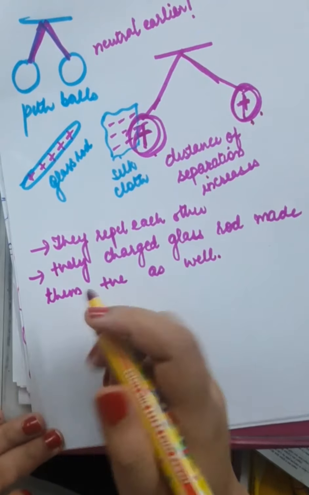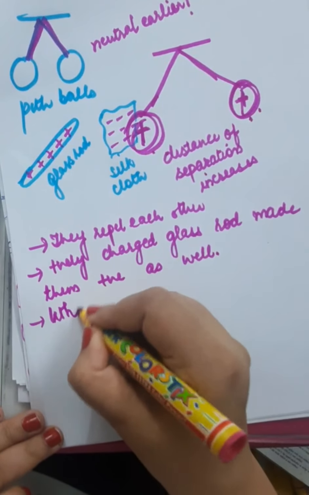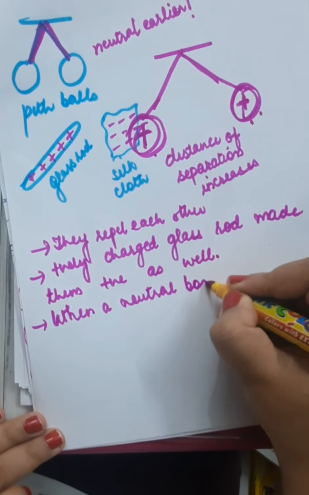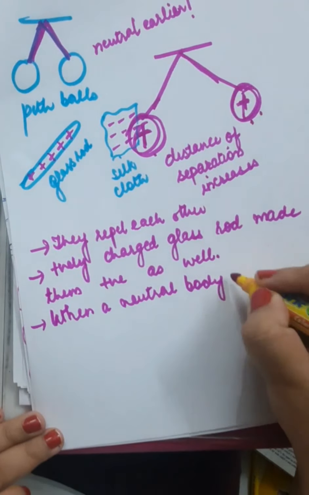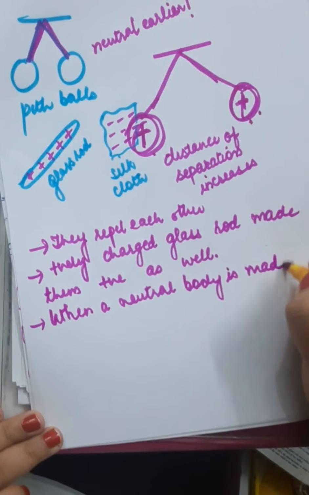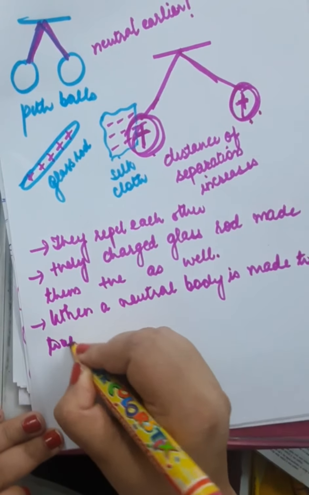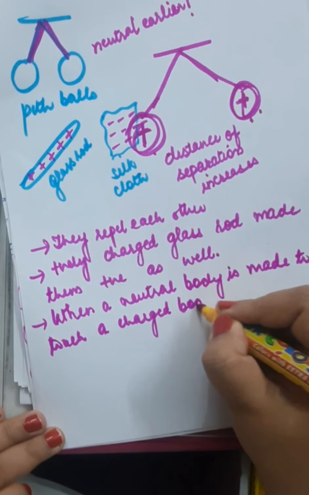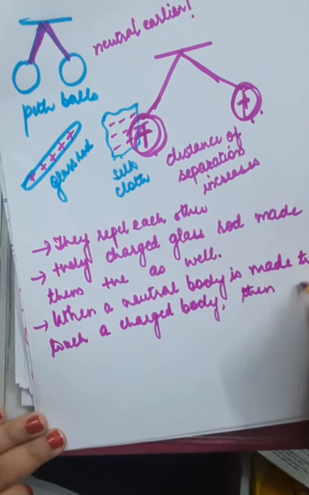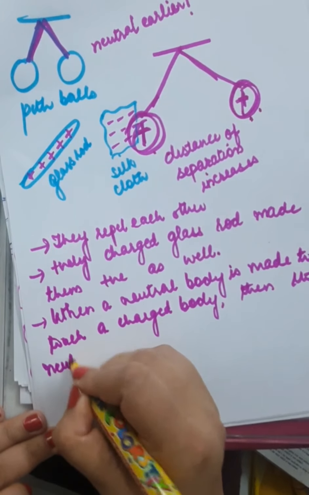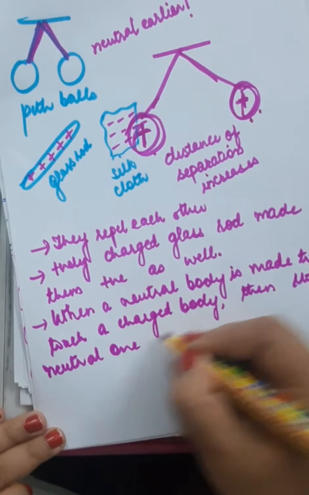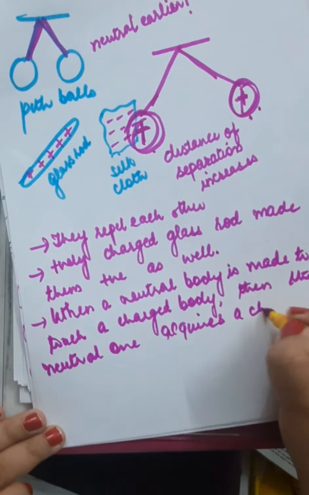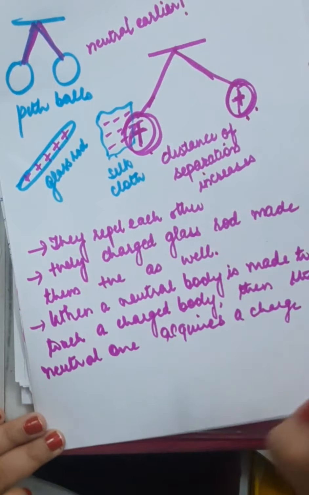transferring the charge. So when a neutral body is made to touch a charged body, then the neutral one acquires a charge same as that of the charged body.